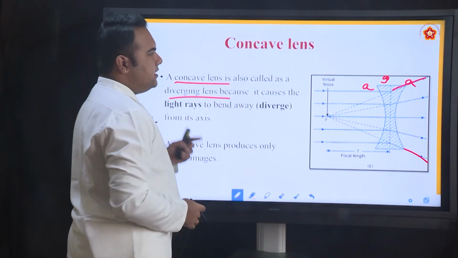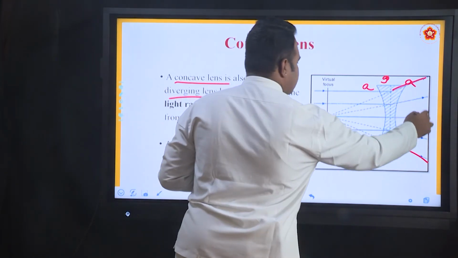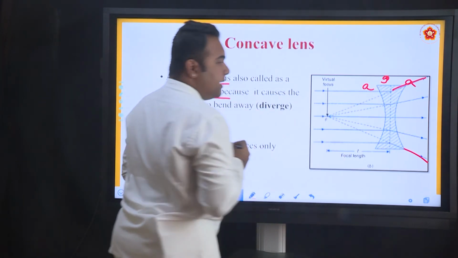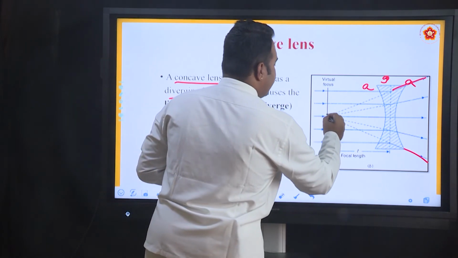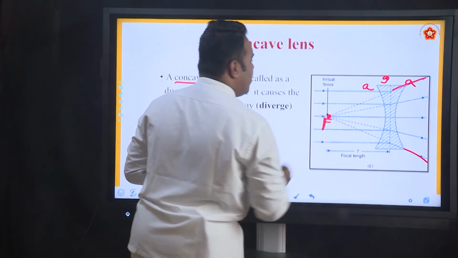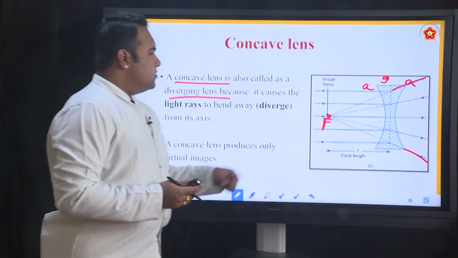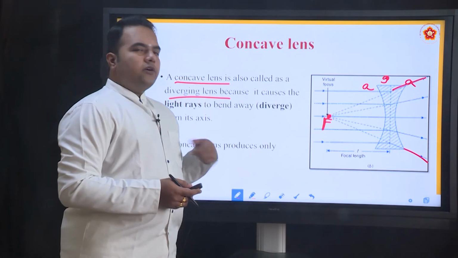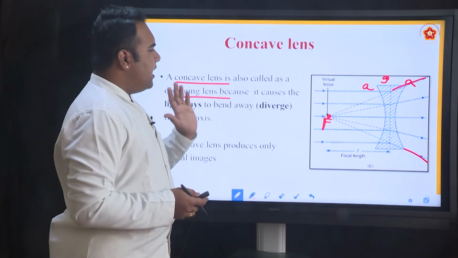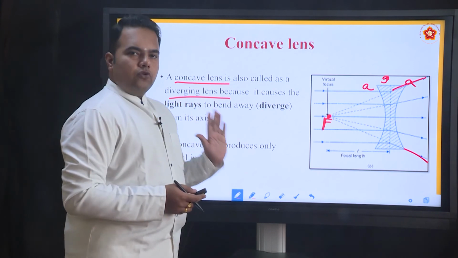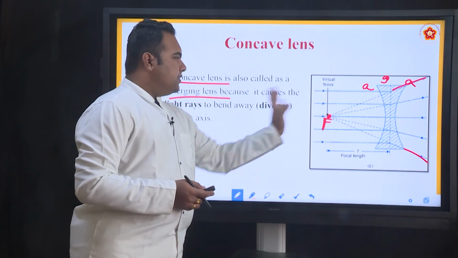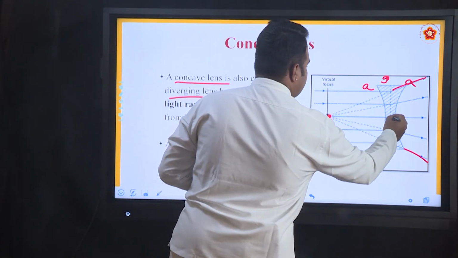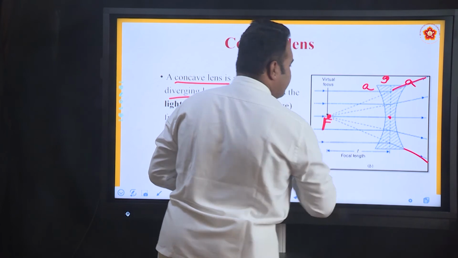Unlike your convex lens, all these rays of light never meet, but if you extend them back, it appears as if all the rays of light are coming from a single point called the principal focus. So the principal focus of a concave lens is defined as the point where the parallel rays of light, after refraction through the lens, appear to meet on the same side of the lens, and the length between this point and the lens is called the focal length.